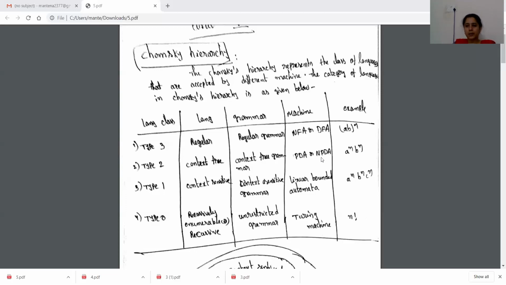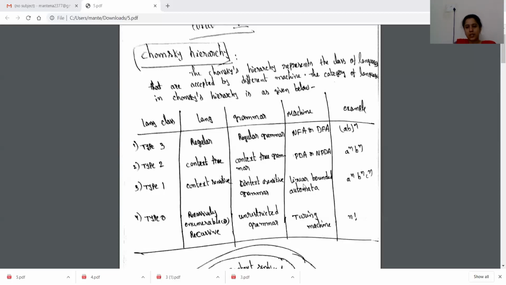Because in w w power R, we don't know where that w ends. So we can design only a non-deterministic push-down automata for that language. And w followed by w is also a context-free language.